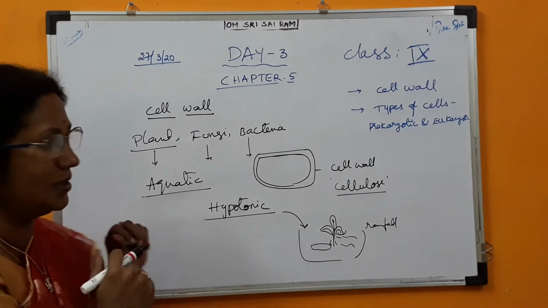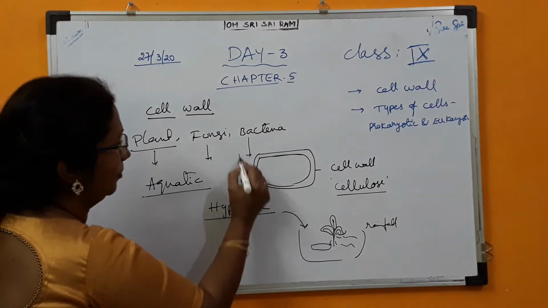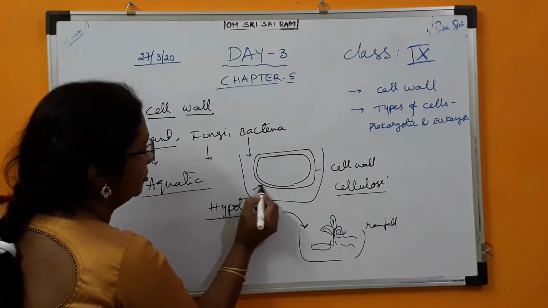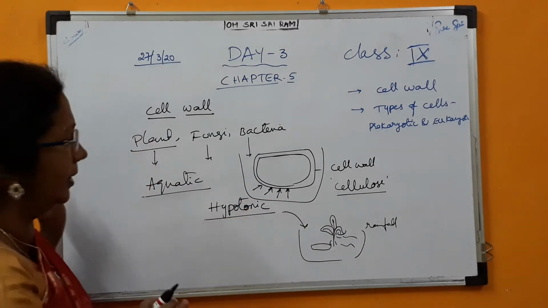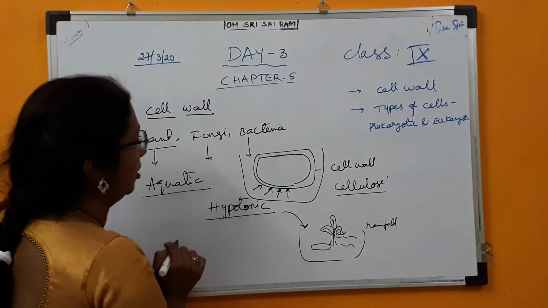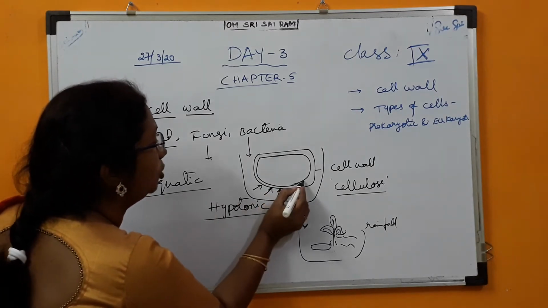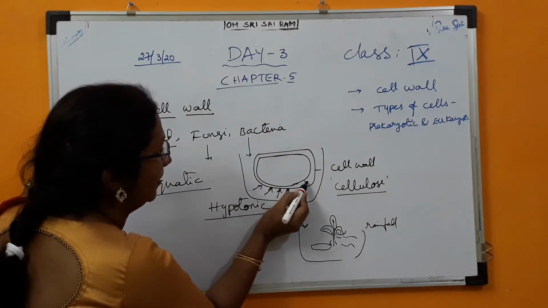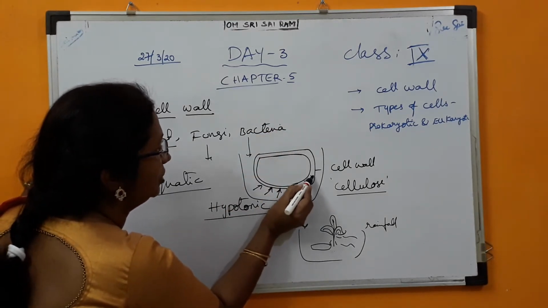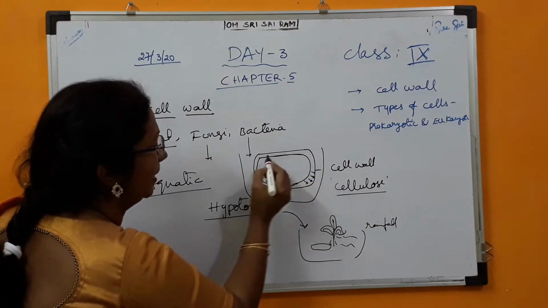How does this happen? When a cell is placed in a hypotonic solution, it will tend to absorb water. The absorbed water will make the cell bulge and swell. When it swells, the cell membrane pushes the cell wall because it becomes bigger.